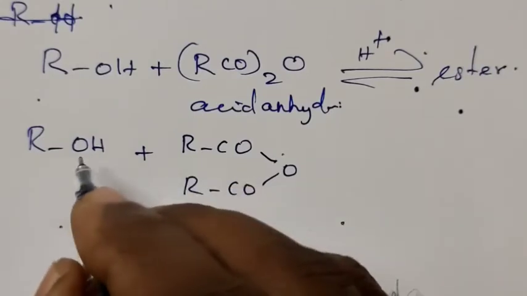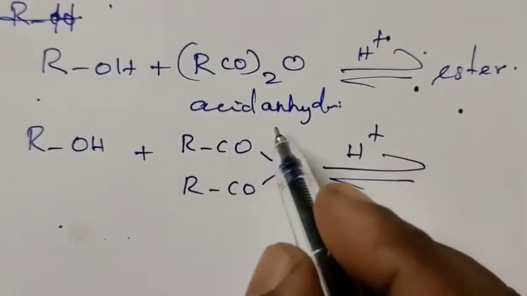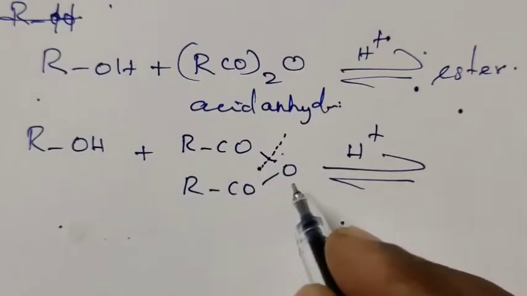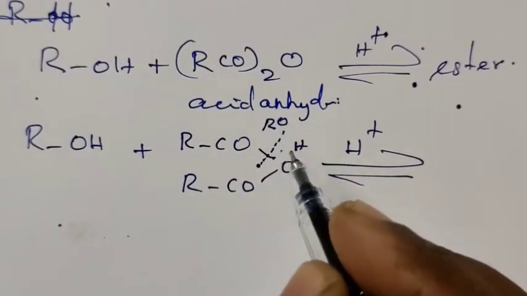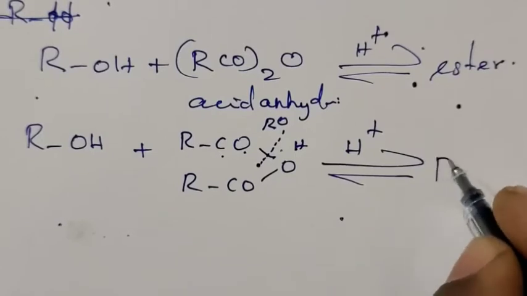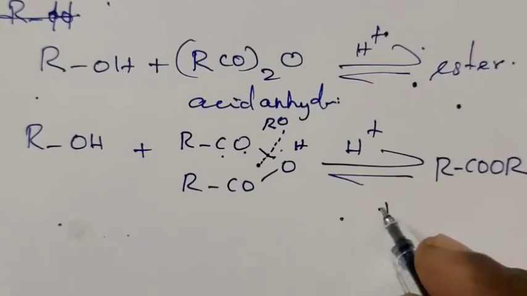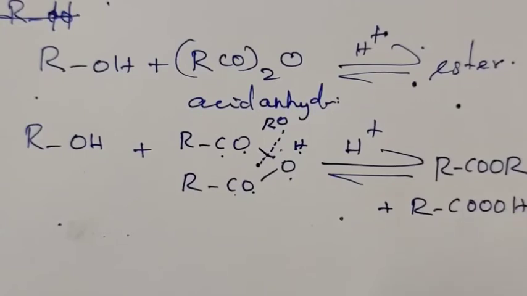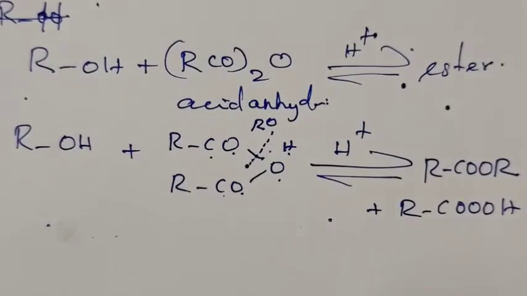When acid anhydride reacts with alcohol in the presence of mineral acid, the bond gets broken and on one side H will be added, on the other side the RO group will be added. We get RCOOR, that means ester, plus RCOOH, a carboxylic acid. So, these reactions are called esterification reaction.